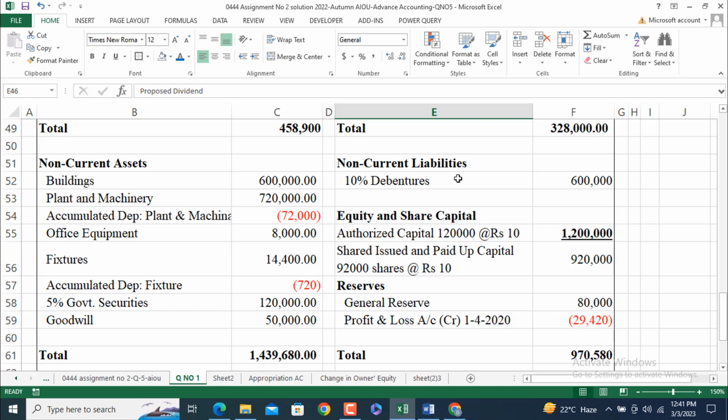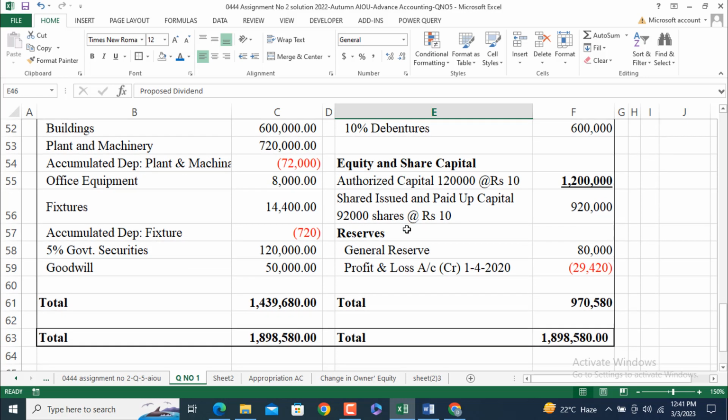Now come to the non-current liabilities. 600,000, 10% debentures. Equity and share capital, authorized capital, 120,000 shares at rupees 10, which is equal to 1.2 million. Shares issued and paid up capital 92,000 shares at rupees 10, and the shares are issued at par value, not at premium, not at discount. 920,000. Reserves, we have two types of reserves, general reserves and profit and loss account.